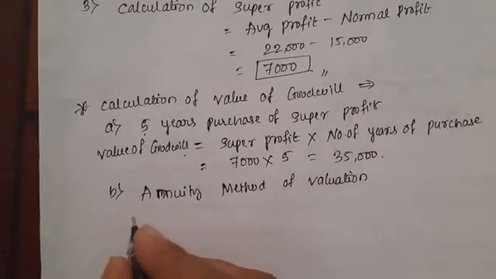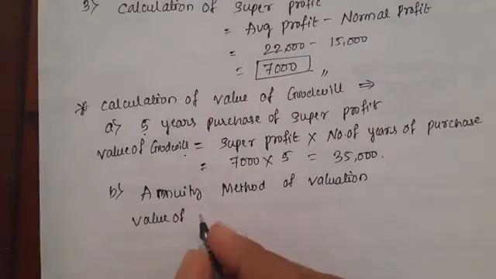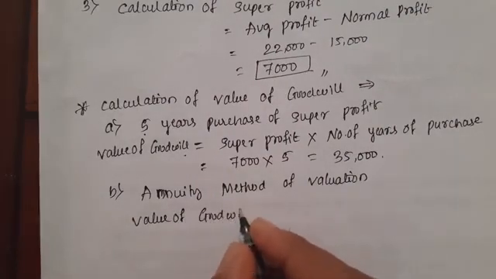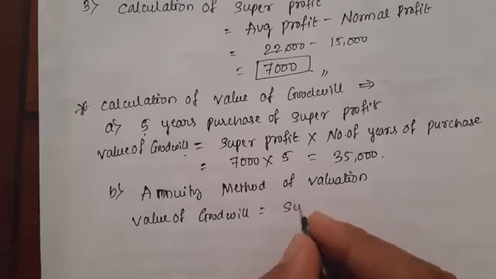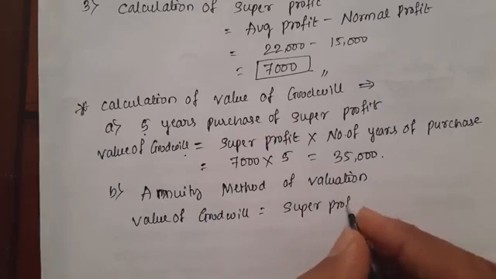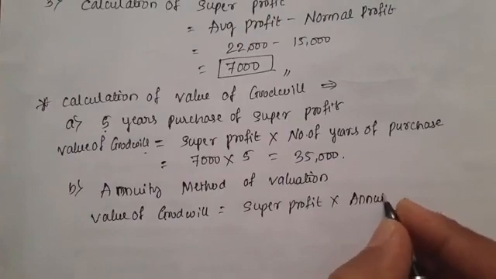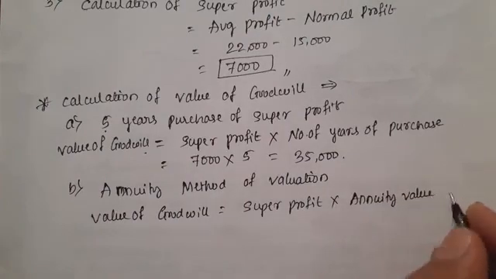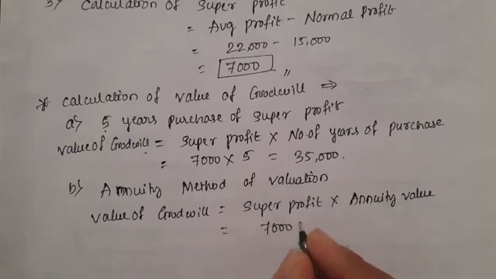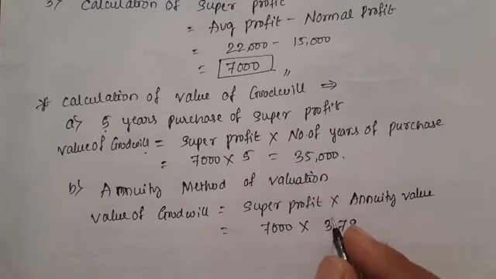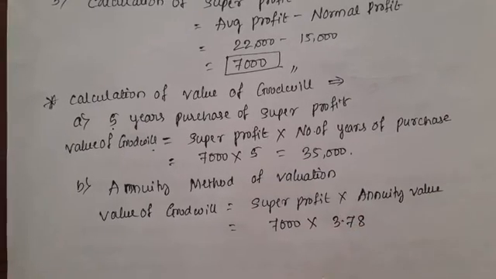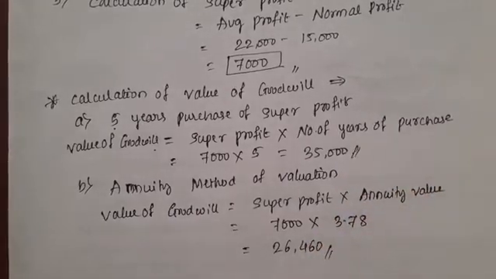Here value of goodwill equals super profit into annuity value. Super profit is 7,000 into 3.78, equals 26,460. This is the first one, this is the second one.